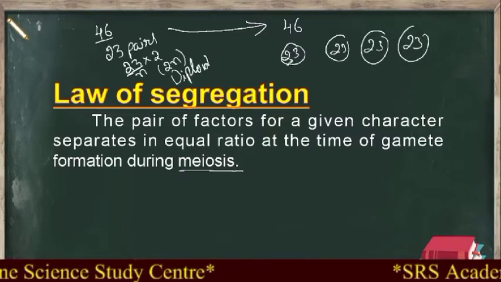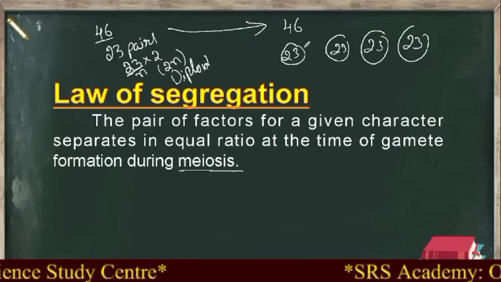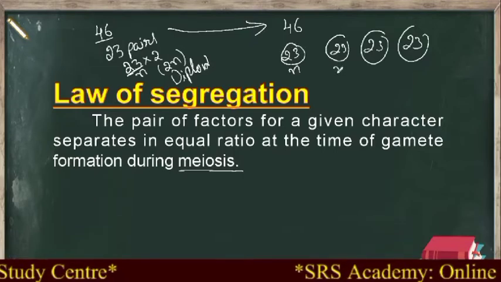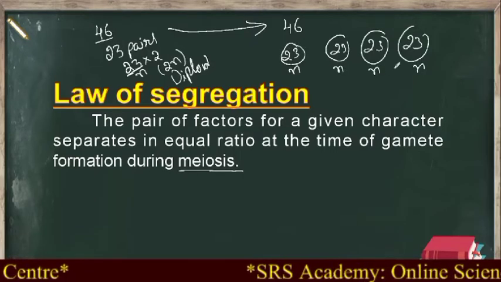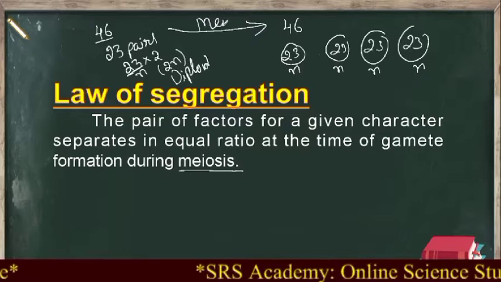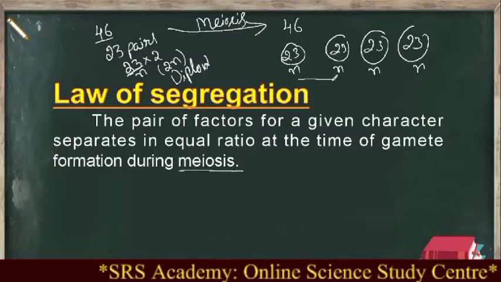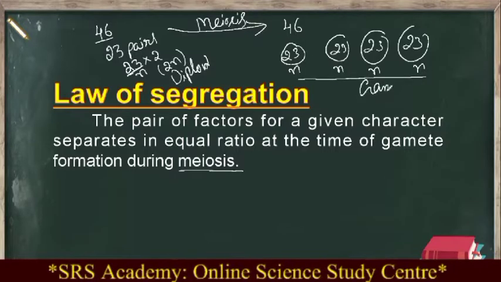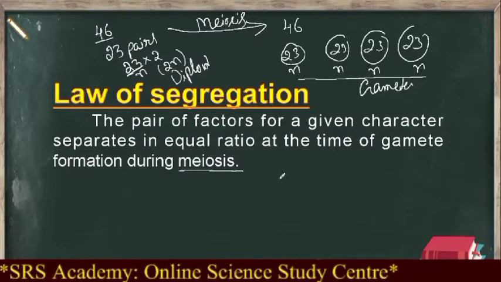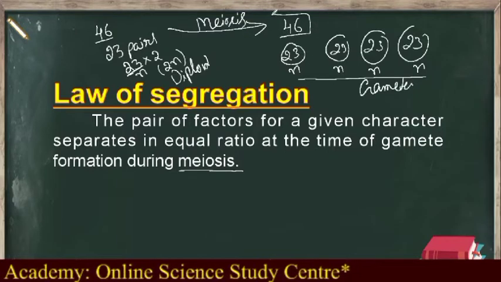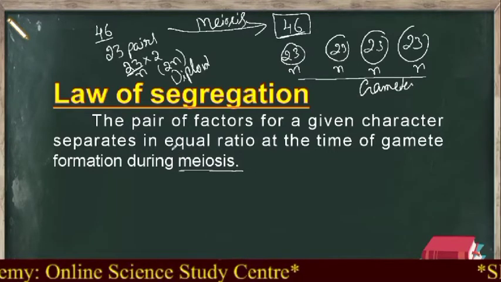See, this is not 23 pairs, this is only 23 number. So it is n, n, n, n. So this happens in the meiosis process. Clear? And these cells we call gametes. I think this is clear for you why I explained about meiosis.